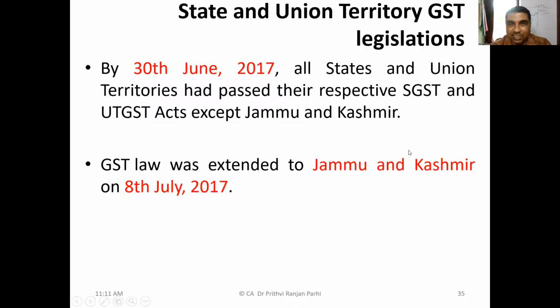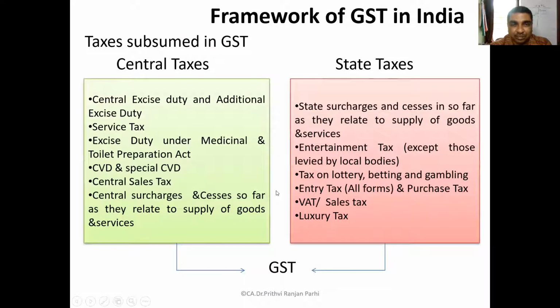This is the history of how the GST law came into existence. By 30th June, all the states had passed their own GST law, excluding the state of Jammu and Kashmir. Later on, it was extended to Jammu and Kashmir on 8th July 2017.